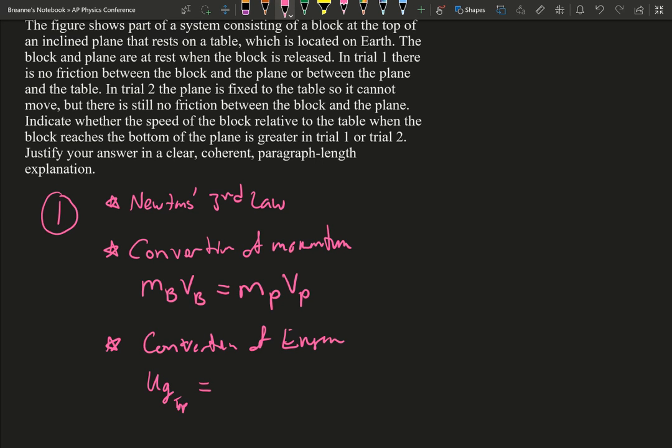So that gravitational potential gets converted into kinetic energy for the block plus the kinetic energy for the plane. So that energy is being split between two different types of kinetic energy once the block gets down to the bottom.